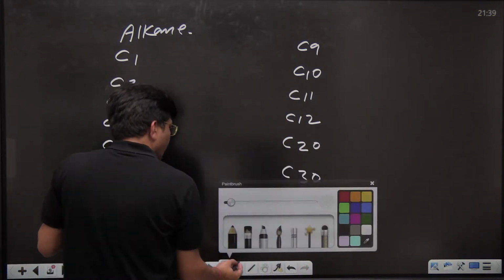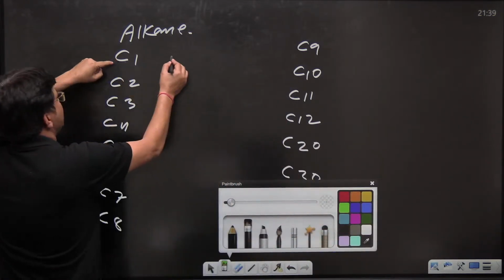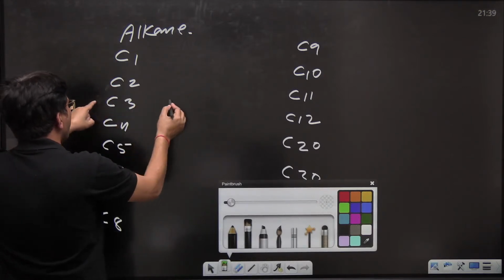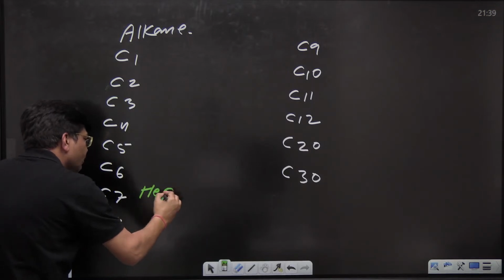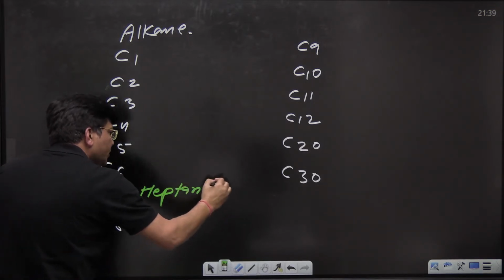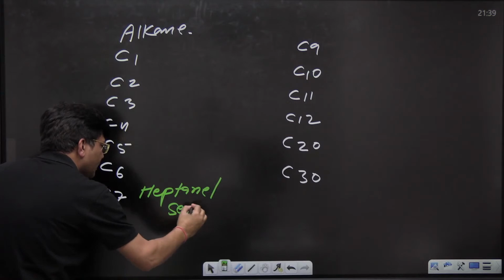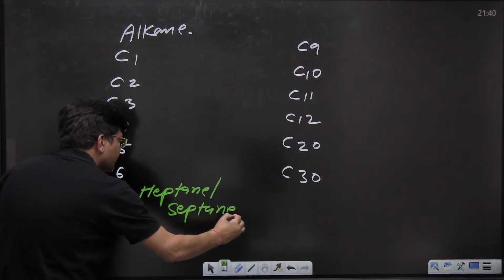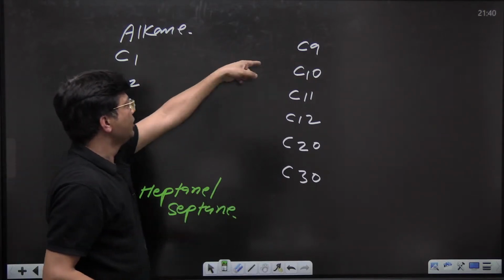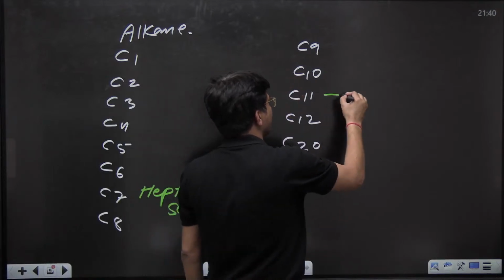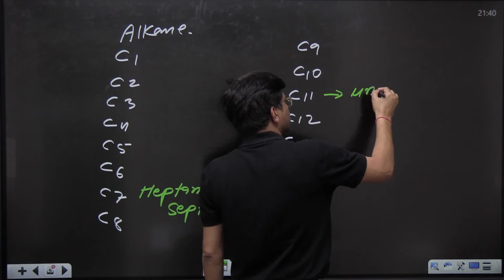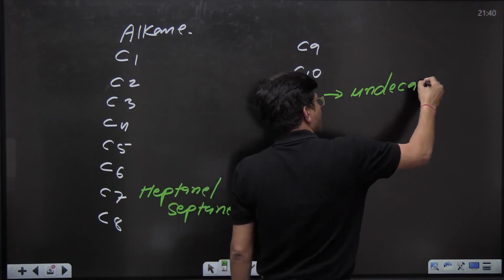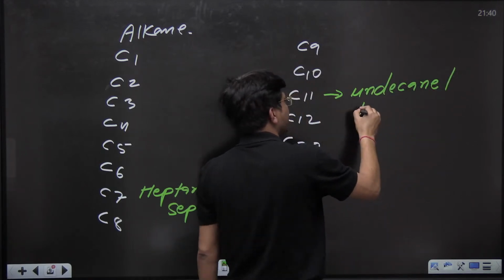Now see, we know very well this is methane, ethane, propane, butane, pentane, hexane. So the seventh one has 2 names. Either you can say heptane or you can call it septane. This is the point to be noted. Nonane is okay, decane. This is undecane. Either you can say undecane or you can call it hendecane.